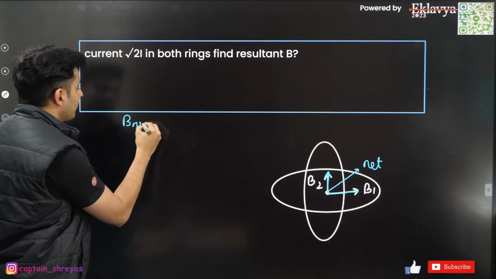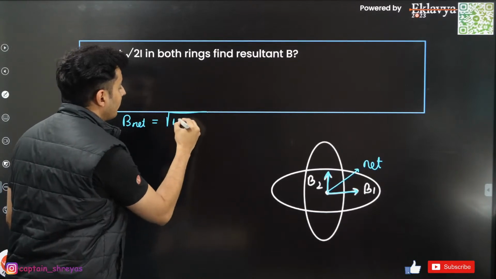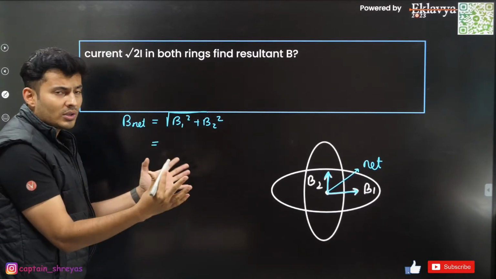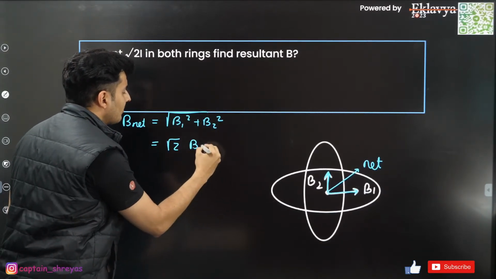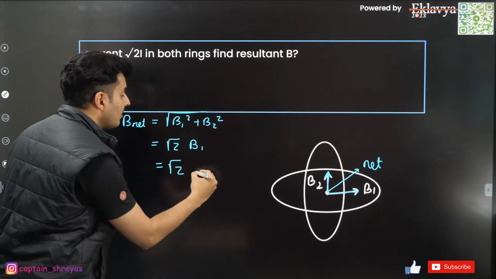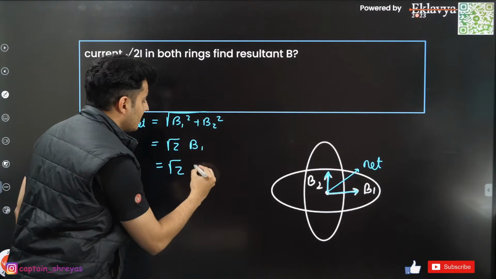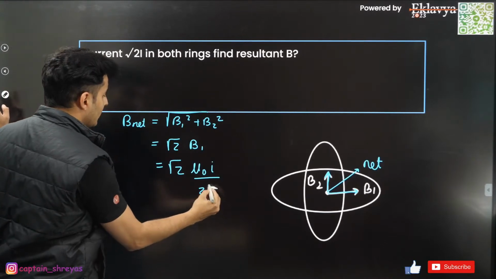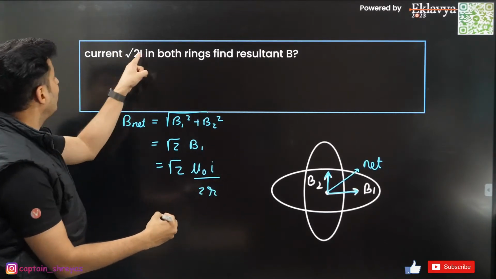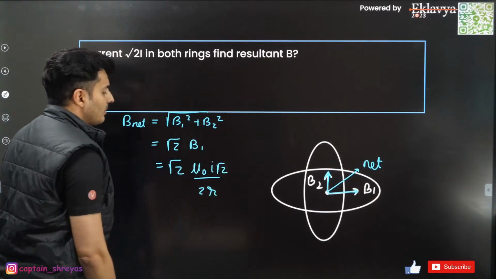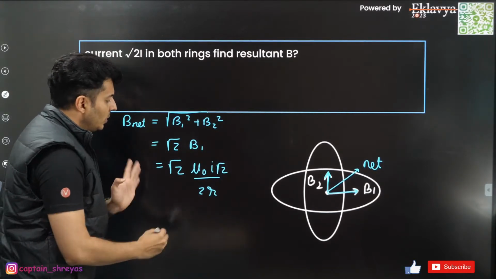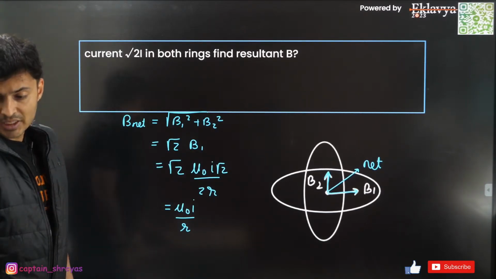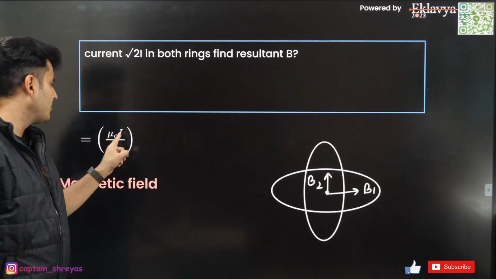So the net magnetic field will be nothing but root of B1 square plus B2 square, but B1 and B2 both will be equal because the coils are of same radius, so it will be root 2 times B1. So what is B1? B1 is nothing but the magnetic field due to any one coil, which is nothing but mu naught I by 2R, but I think the current over here is root 2 times I. So root 2 into root 2, 2. 2 and 2 cancel. So I will be left with mu naught I divided by R. That is the formula. Just check this out. Yes, is that the correct answer? Yes, mu naught I by R.